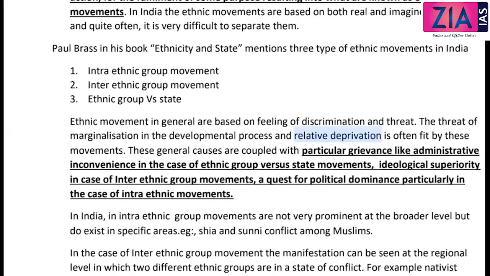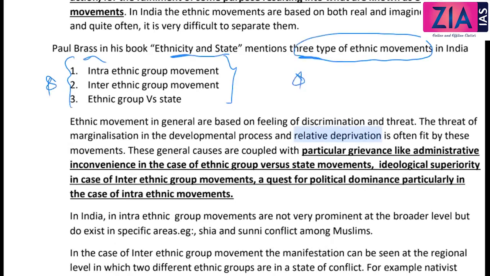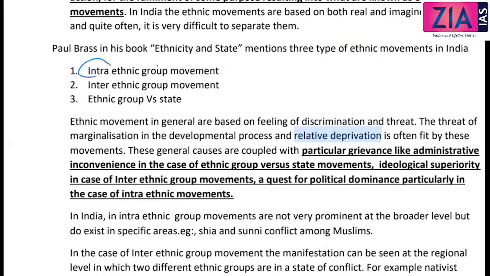Paul Brass, this is something which you have to write in your answer. You cannot afford to miss this. There are actually three different types of ethnic movement. Paul Brass, in his book Ethnicity and State, mentioned three types of ethnic movement. This is what you need to explain in your answer in detail. Intra-ethnic movement: intra means within a group, right? Inter means between groups, like inter-college festivals.